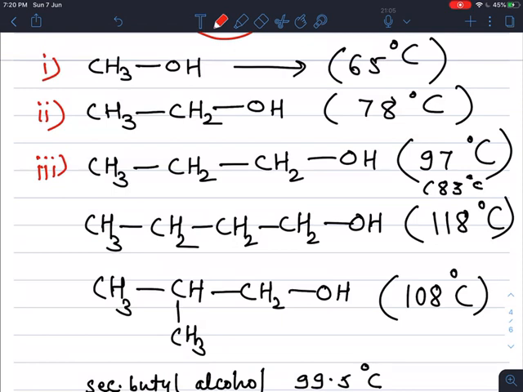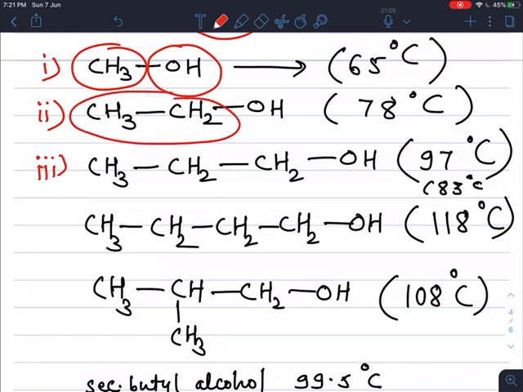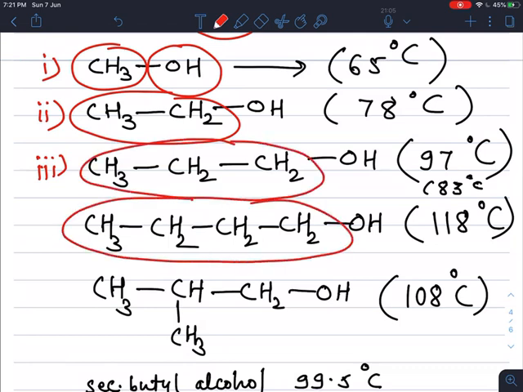Now see, this is the alkyl group and this is the functional group of alcohol. This is a 2 carbon, and this a 3 carbon alkyl group, and if you observe the boiling points, methyl alcohol is 65 degrees Celsius, ethyl alcohol 78 degrees Celsius, N-propyl alcohol 97 degrees Celsius.